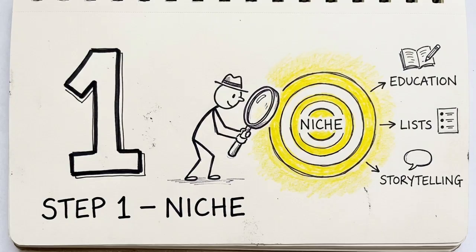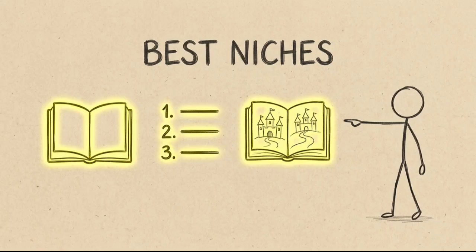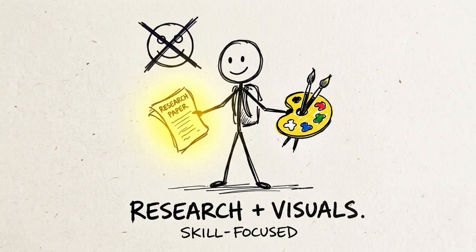Step 1. Pick a niche that works for faceless channels. The best niches are educational, list-based, or storytelling. Think top 10 facts, history explained, or AI news. These do not need a face. They need good research and visuals.